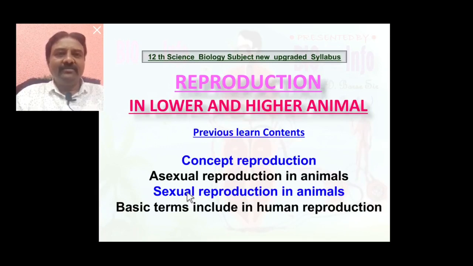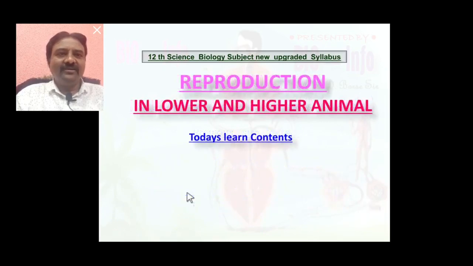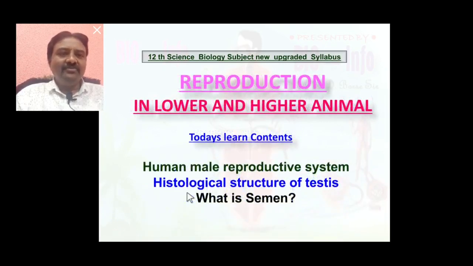Sexual reproduction in animals contains some basic terms, including human reproduction. Consists of, we learn primary sexual organs, secondary sexual organs and different secondary sexual characters of male and female human person. Now today we learn human male reproductive system, histological structure of testes and what is semen. So let us start.